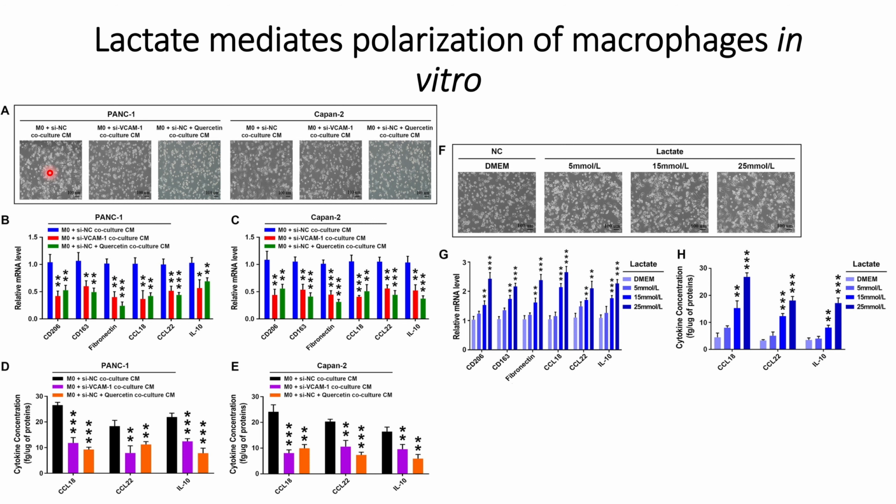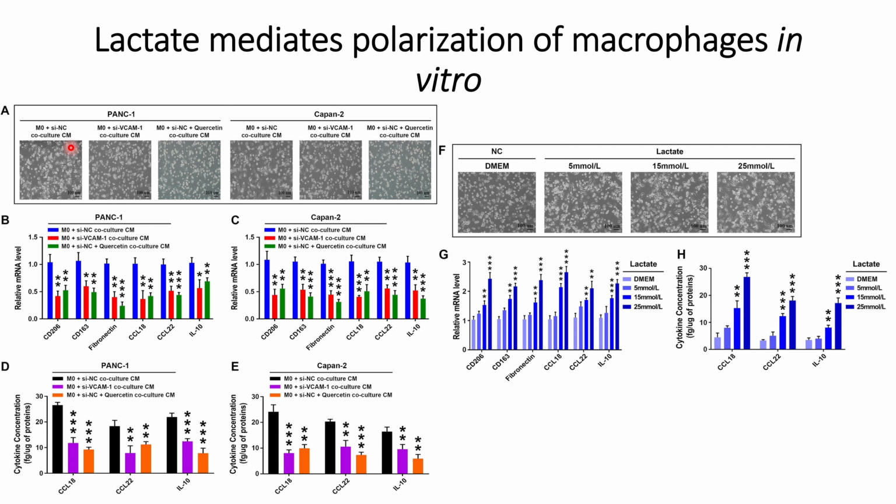So what they did is they took the conditioned media from the cells that had silencing RNA against VCAM1, or the control silencing RNA, along with quercetin. Quercetin is known for inhibiting the traditional lactate mediators such as MCT1 and MCT2.